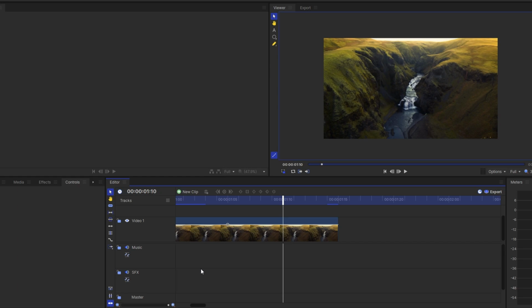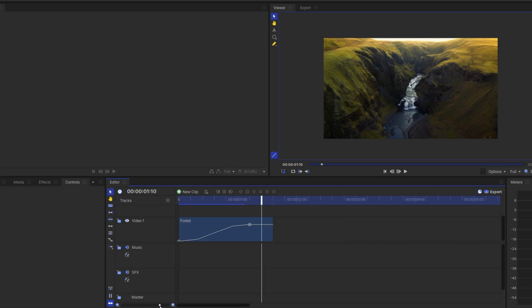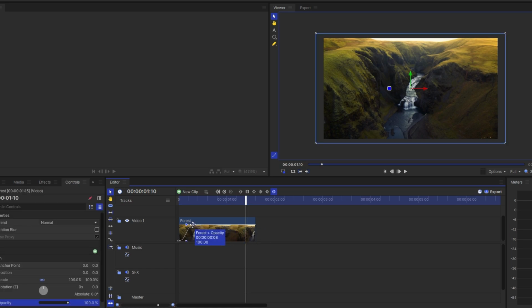Hey guys, in today's video I will show you how to freeze frame in Hitfilm. First, import your video and add it to the timeline. Move the time head to the specific frame where we want to freeze the video.